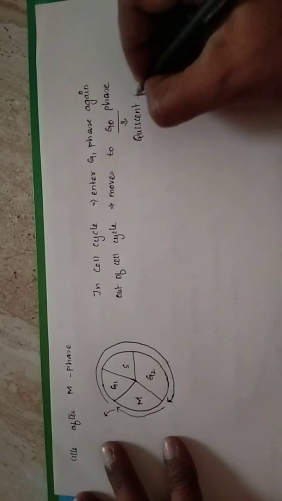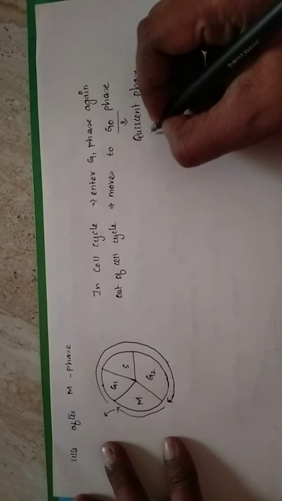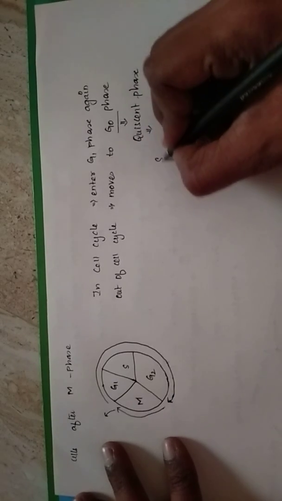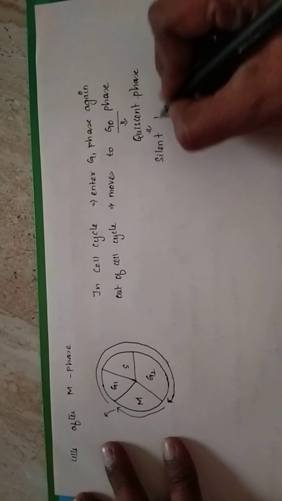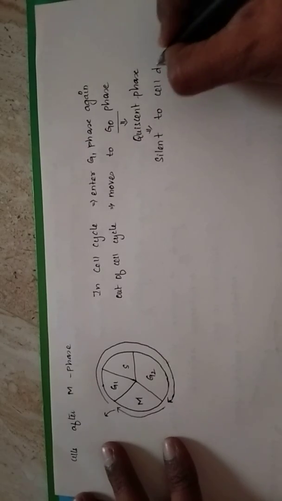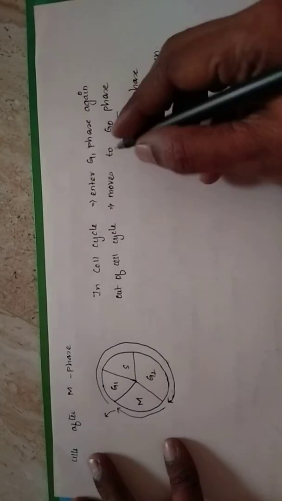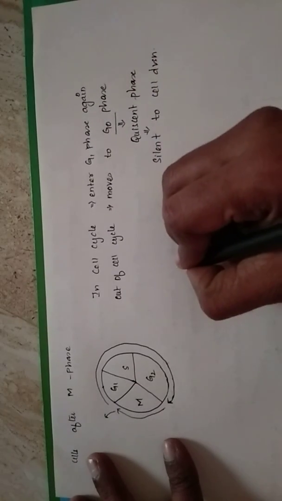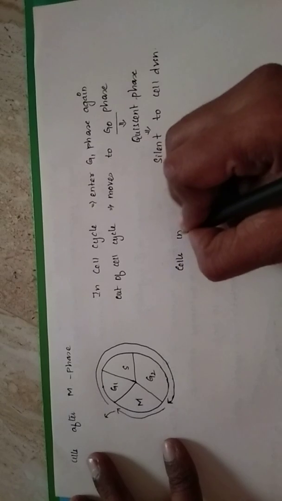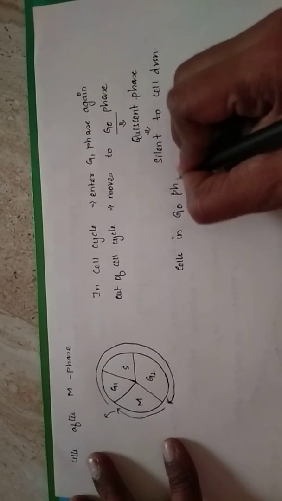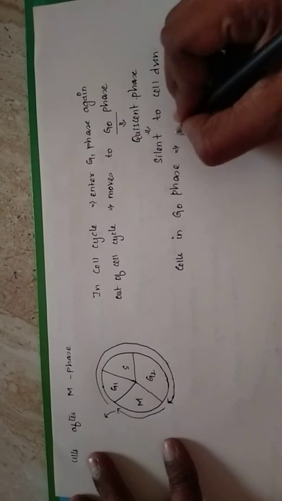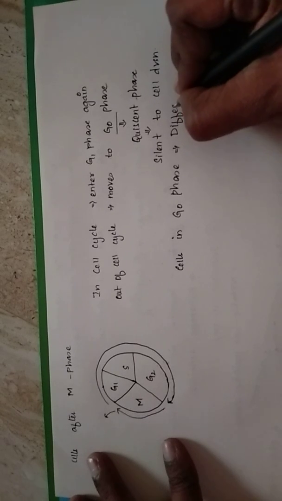Quiescent phase means it is a silent phase. They are silent to cell division, but they are metabolically active cells. The cells in G0 phase are said to be differentiated cells.